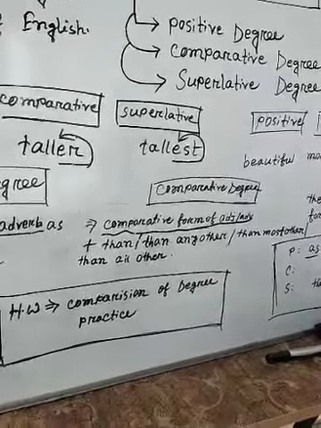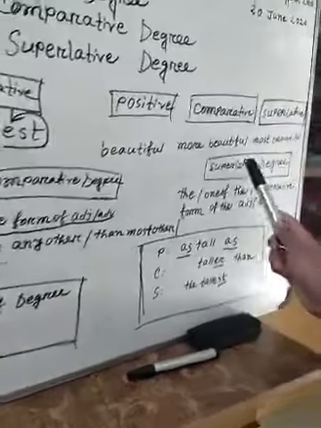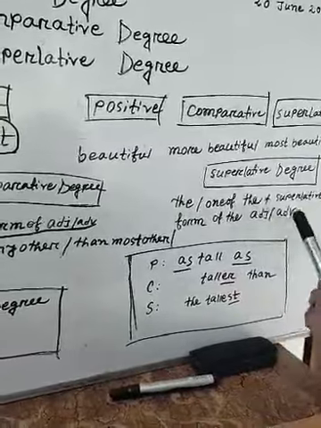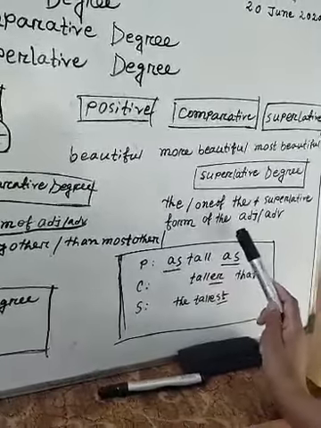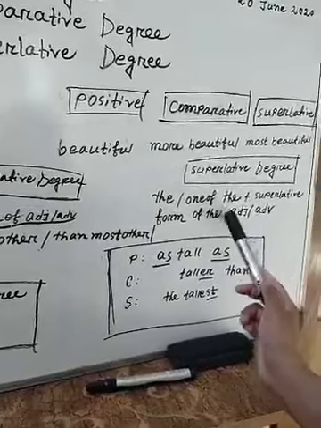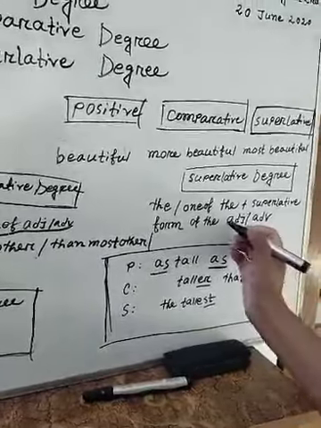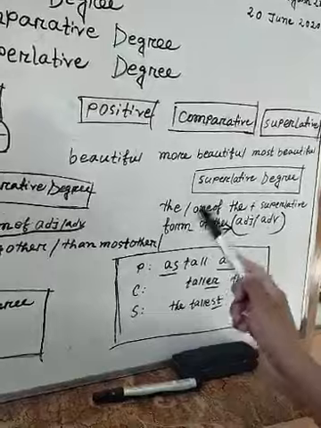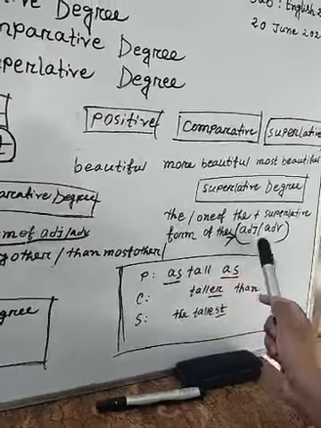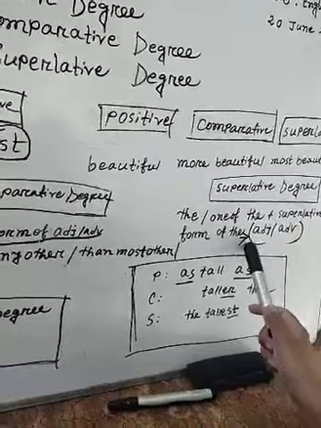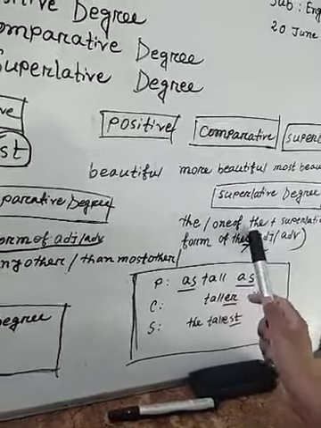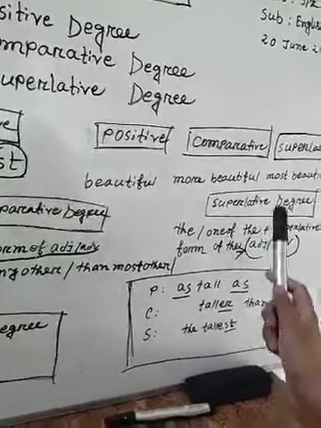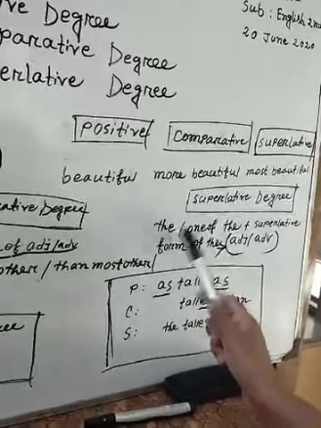Now come to the superlative degree. How can I use superlative degree? What are the common characteristics, or common symptoms, of superlative degree? How can I change the degree here? So students, we see that before the adjective or adverb we must use "the" or "one of the". Again, before the adjective or adverb we have to use "the" or "one of the".